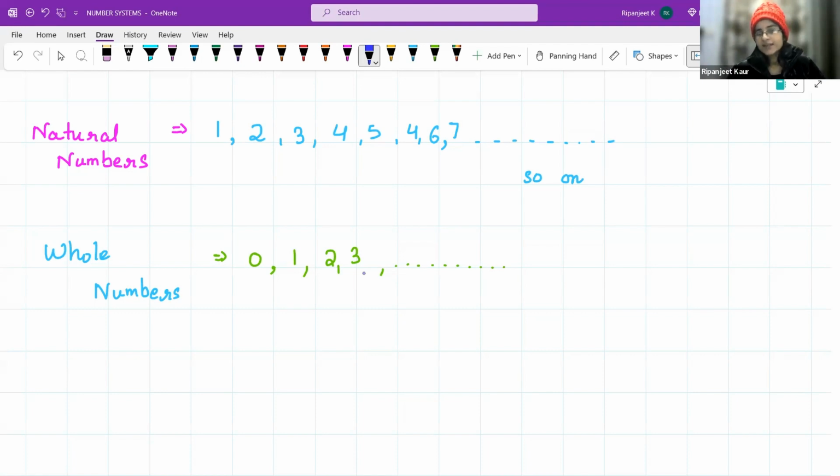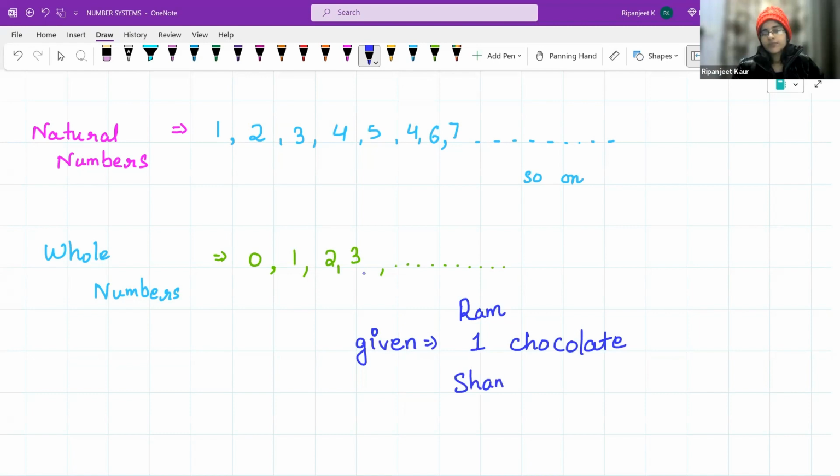Okay, so if someone had the thing, they had given, right? So they had something, we represent it as 1 chocolate. Let us suppose we're talking about chocolates. So someone was there, he had a chocolate. He gave that chocolate, let us say Ram was there. He gave that chocolate to Sham. Sham took the chocolate. But Ram said, okay, I'm giving you now, but you will have to give it back to me. Right? It was Ram's own chocolate. He bought it with his own money. He gave the chocolate to Sham.